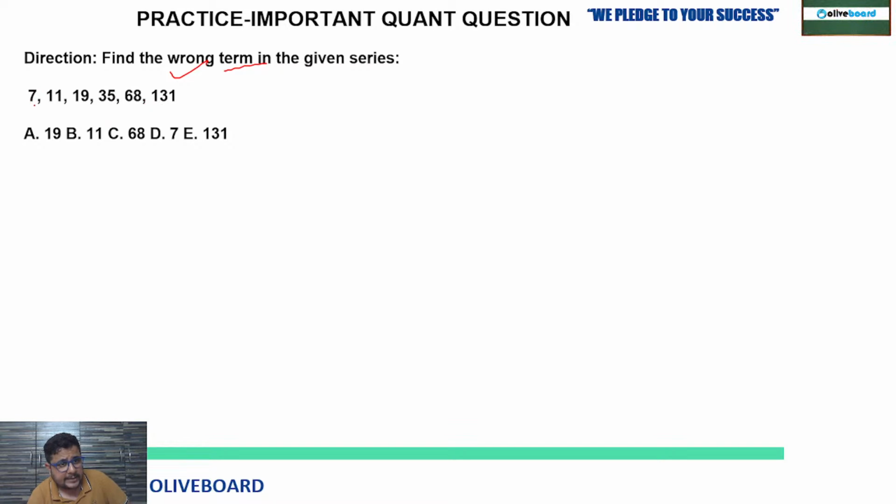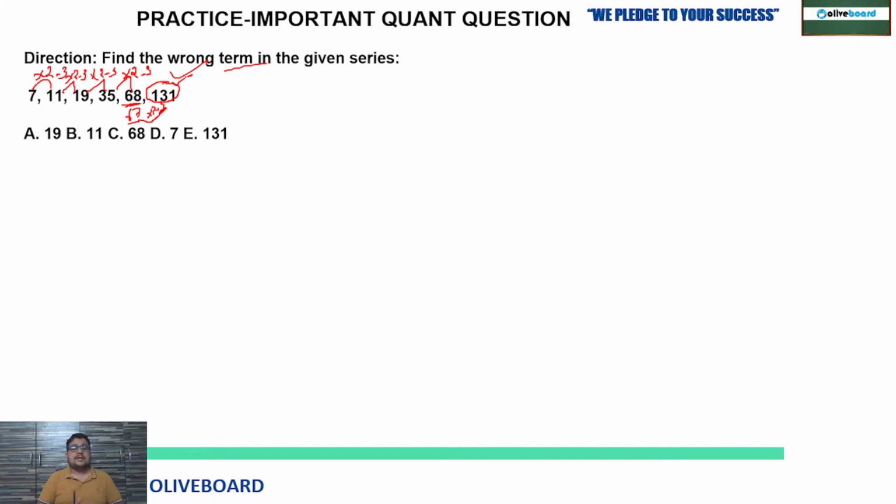I can say one more thing: 7 twos are 14, minus 3, 11. 11 twos are 22, minus 3, 19. 19 twos are 38, minus 3, 35. 35 twos are 70, minus 3, 67, but here you can see 68, so just put 67. Now 67 multiplied by 2 is 134, minus 3, so 131 you are getting. Means 68 is the wrong number in the series.